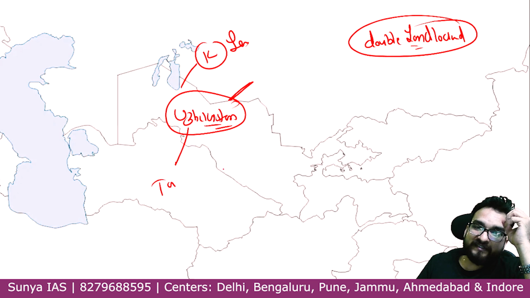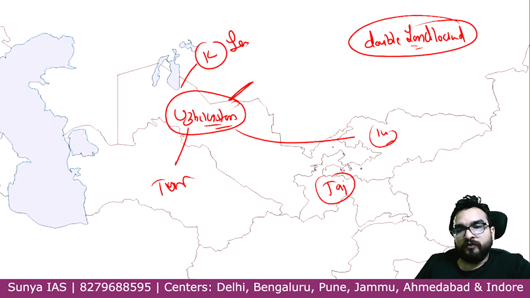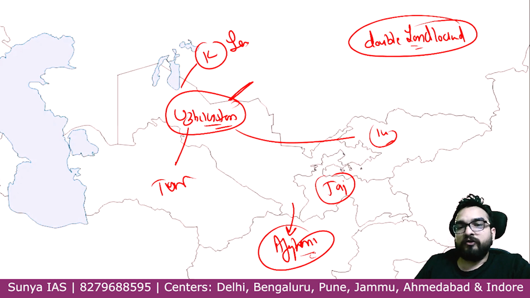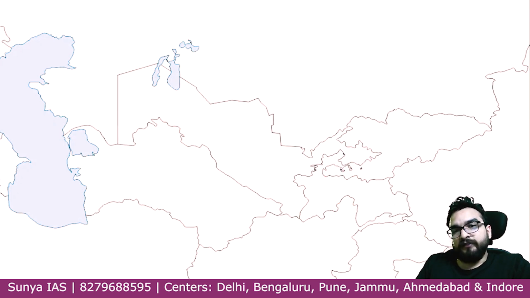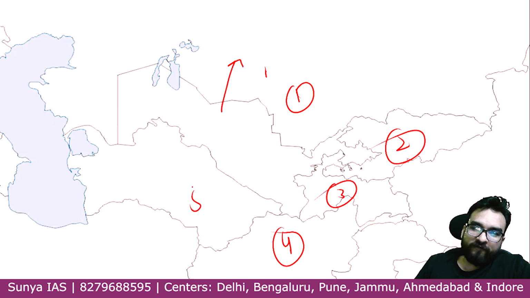Over here, Turkmenistan, Tajikistan landlocked. And over here, you will see Kyrgyzstan landlocked. So it is surrounded by landlocked countries. And over here, Afghanistan, I'll be telling you, this is also landlocked. Okay, Afghanistan's mouth you will not see anywhere. Understanding? So by how many landlocked countries is this Uzbekistan surrounded? You have to look at this here. Count it. 1, 2, 3, 4, 5.